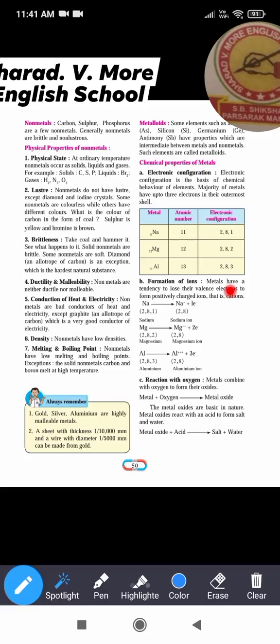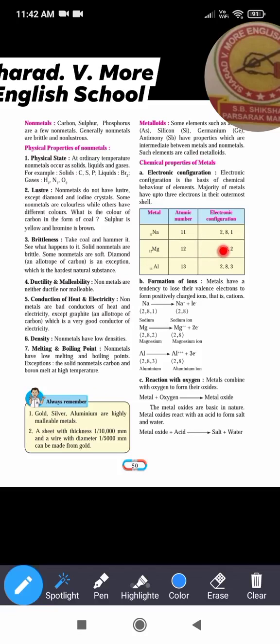For example, when sodium loses its 1 electron, in the nucleus there are 11 protons, but after losing 1 electron, the number of electrons becomes 10. So there is one extra positive charge present when it loses 1 electron, and because of that it bears 1 positive charge.